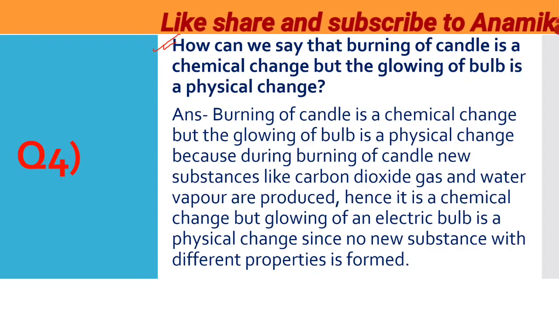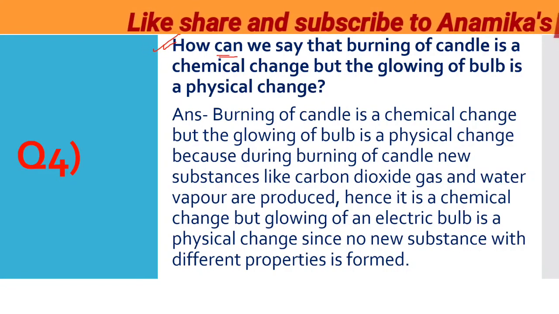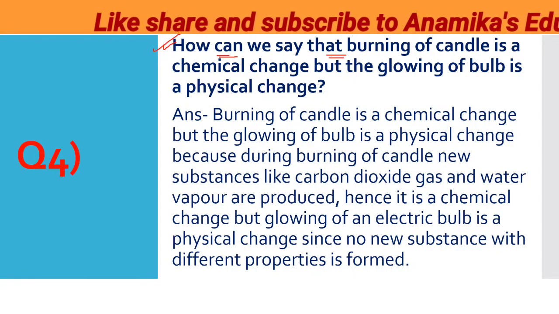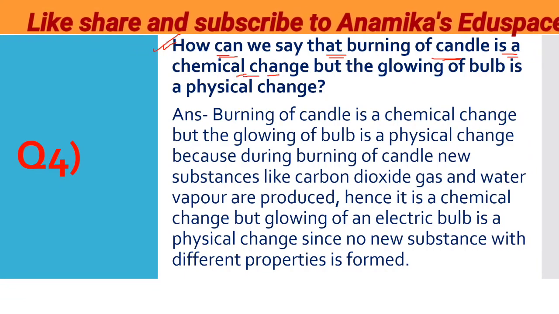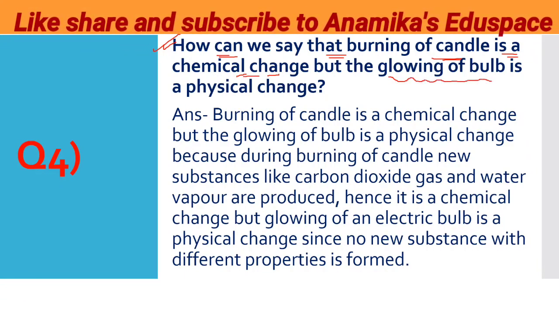The fourth question says that how can we say that burning of candle is a chemical change but glowing of a bulb is a physical change? Because when we burn a candle, right, the candle also gives us heat plus light, correct?